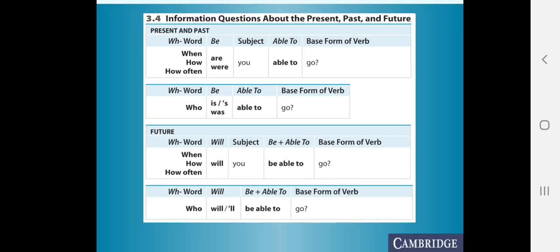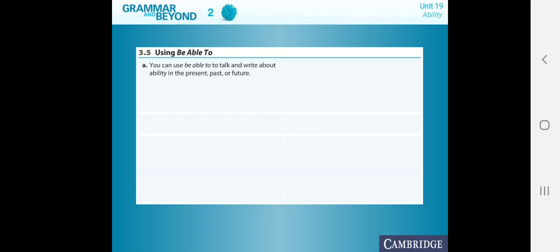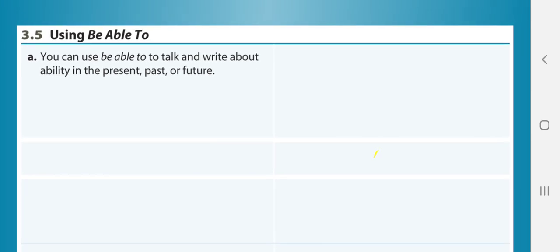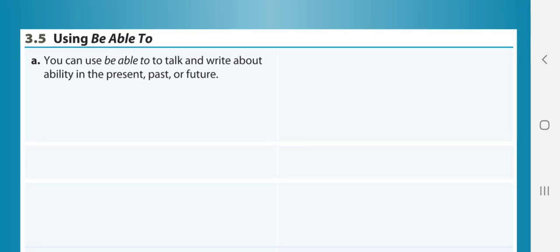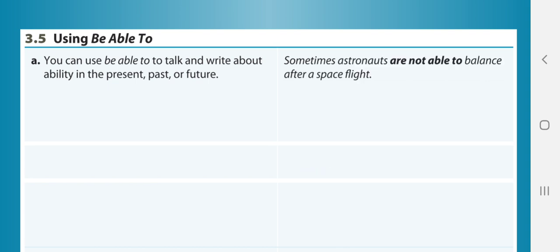Okay, now let's take a look at the uses of be able to. So basically, you can use be able to talk and write about ability in the present, past, or future, as we already studied. Sometimes astronauts are not able to balance after a space flight. Now, can you guess if this sentence is in present, past, or future? Yes, it is in present, since the verb be is in present.